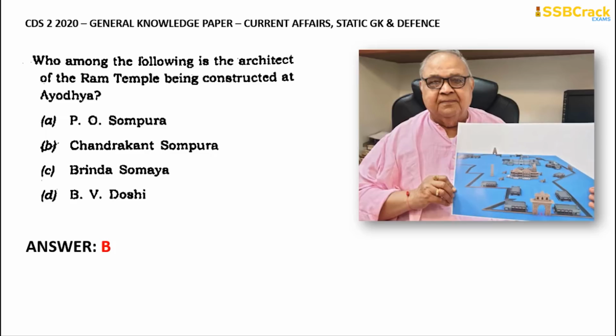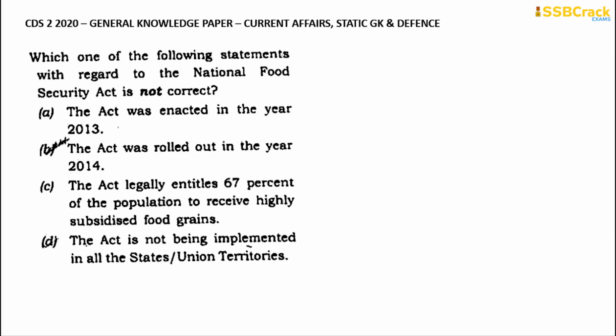Going through with the next question now: which one of the following statements with regard to the National Food Security Act is not correct? Option A says that the act was enacted in the year 2013. Option B says that the act was rolled out in the year 2014. Option C says that the act legally entitles 67% of the population to receive highly subsidized food grains. And option D states that the act is not being implemented in all states or union territories. The correct answer for this one is option B.